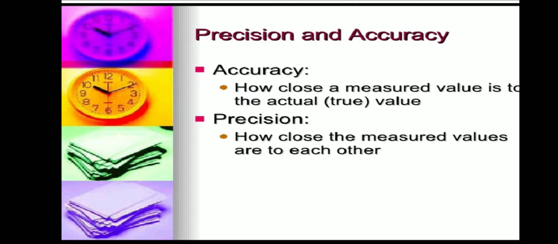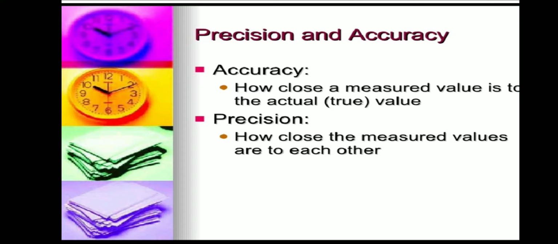But the actual amount of tea in the mug is 120 ml. 120 ml is fixed, but the 4 times he measures, he gets 100 ml, 101, 102, 103 ml. These values are very close to each other, but not to the true value. The true value is far away, but they got answers 100, 101, 102, 103, 104. These are very near to each other. This is called the precise value. It is called precision.